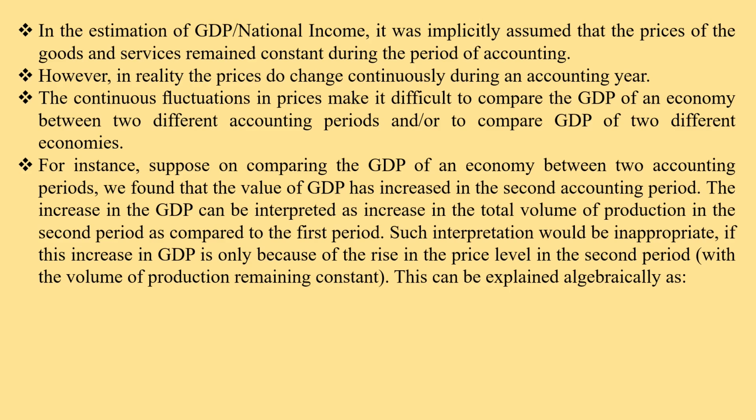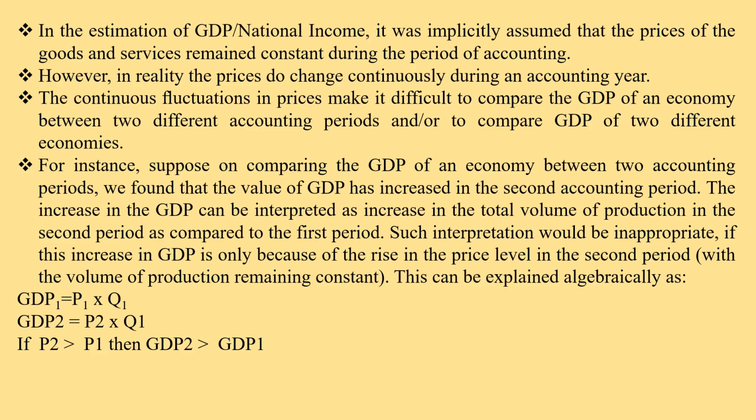Try to understand it with the example. Suppose, as I told you, the GDP of the year 2019 is P1 multiplied by Q1. The GDP in the year 2020 is P2 multiplied by Q2. Here we can say that the quantity is the same, that is Q1, but the price in both accounting years is different. In the year 2019, the price level is P1, and in the year 2020, the price level is P2.